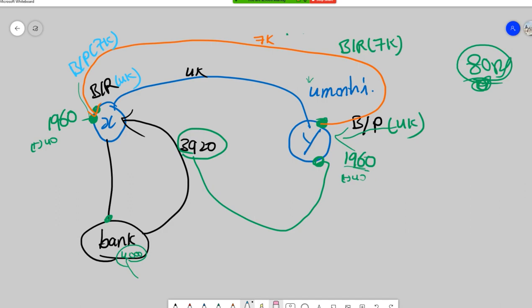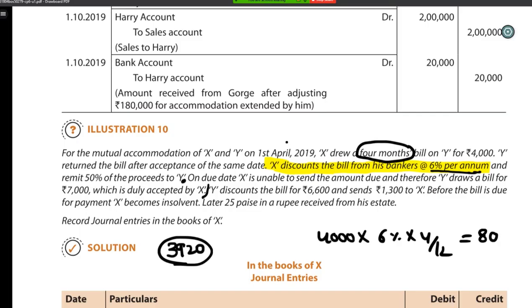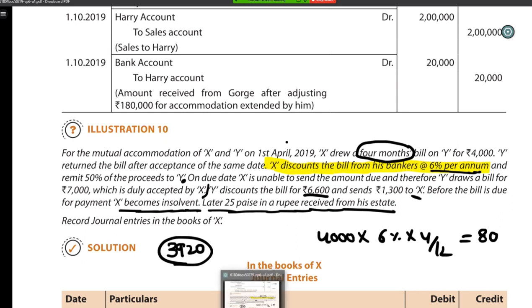Then again what happened? Y discounted the bill for 6,600. Again, Y discounted that bill. Let's call that bills receivable 2, bill 2. Y discounted that bill for 6,600 and sent 1,300 to X. Before the bill is due, X became insolvent. Later, 25% in a rupee, 25 paise, was received from his estate.